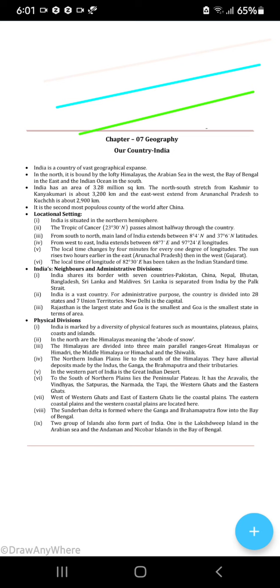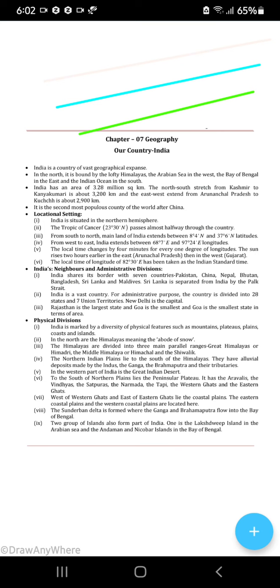Next, to the south of the northern plains lies the Peninsula Plateau. Just look at the Deccan Plateau, okay? Peninsula Plateau. It is Aravallis and Vindhyas and Satpuras in the north. You will see Aravallis. Okay, locate them. Okay, in the north. I'm telling you, in the north. Satpuras, Vindhyas also in the north. Okay, locate them out. You'll find everything.